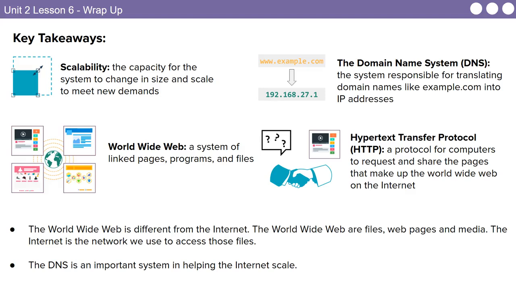So when these HTTP requests are going back and forth, right, these requests for files or pages, the information that's actually being sent back and forth is HTML, which dictates to that browser how to display that page to you, the end user.